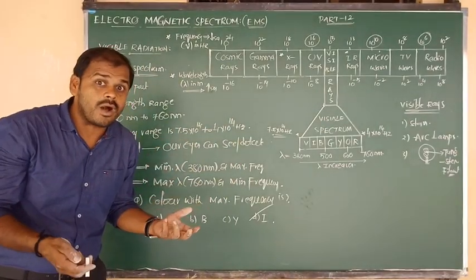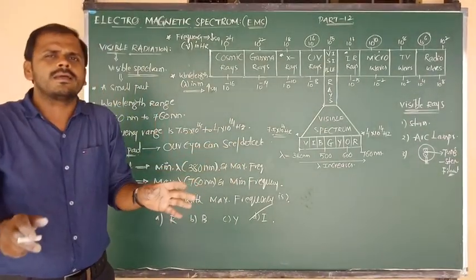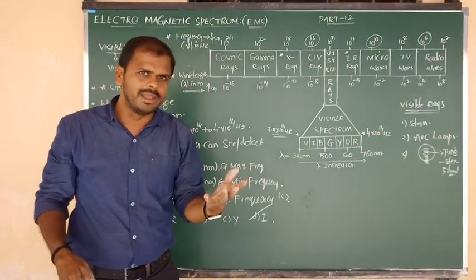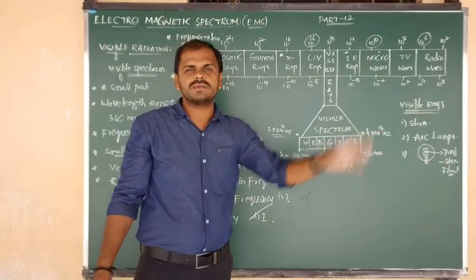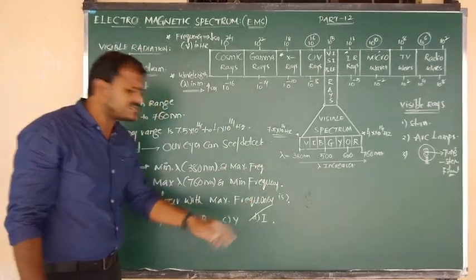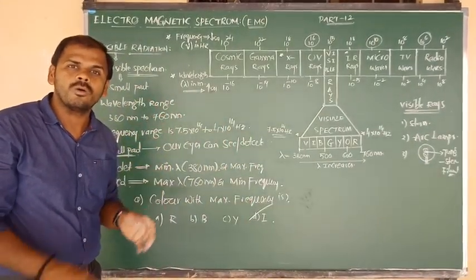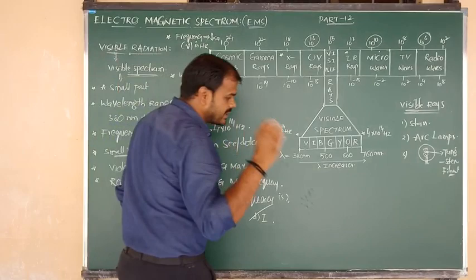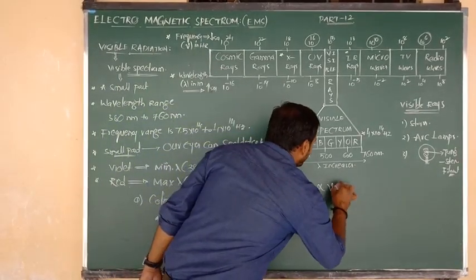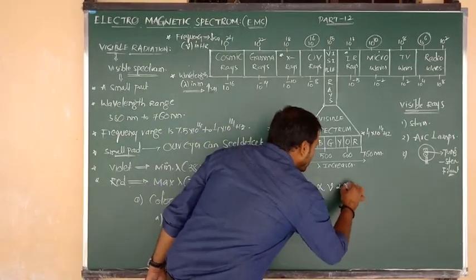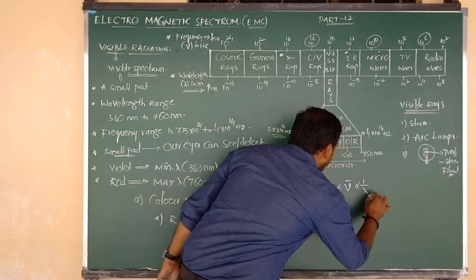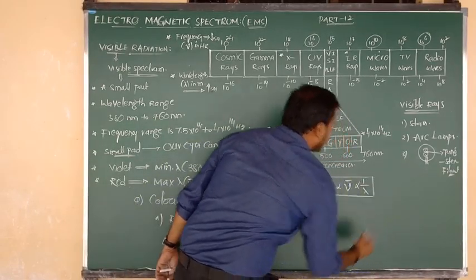The meaning is that you should be very familiar with the sequence of all 7 colors, and with the sequence of all 9 types of electromagnetic radiations. Then only you can detect the answer. Not only this, they can ask you anything. For example, one common relation I told you yesterday: energy of a light or radiation is directly proportional to frequency and also directly proportional to wave number. But all these 3 are inversely proportional to wavelength.